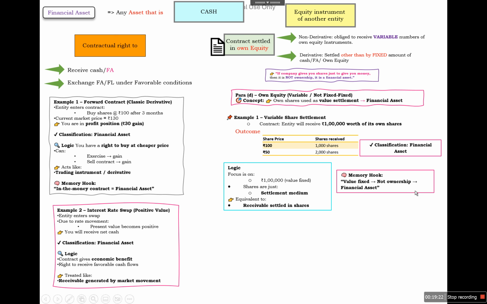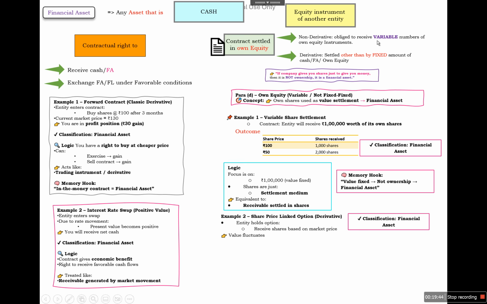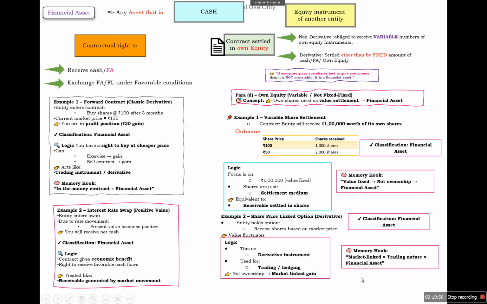So it is not ownership but it is a financial asset. Where share price linked option derivatives are there, the entity holds an option to receive shares based on the market price and value fluctuates. In that case, it will be called a financial asset because the fixed to fixed criteria is not met. Logic is that it is a derivative instrument and it is used for trading or hedging and not ownership, but is a market linked gain. So if there is a market linked gain, nature is trading, it will be called a financial asset.